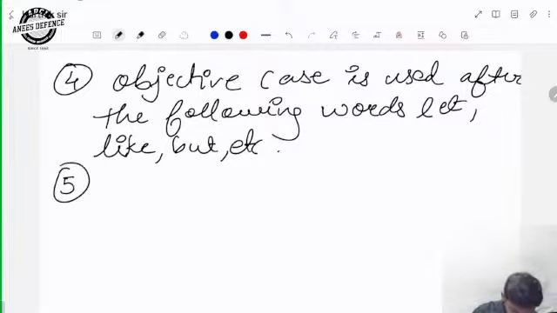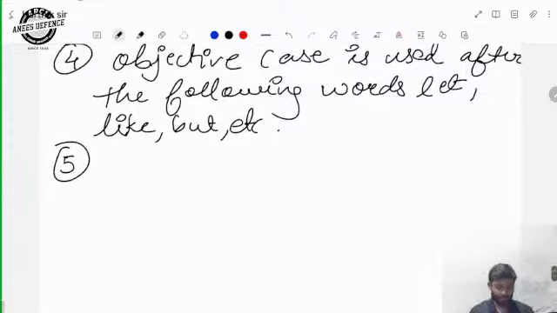Fifth one. Words such as good as, well as, soon as, beautiful as, intelligent as, etc., are followed by the nominative case.